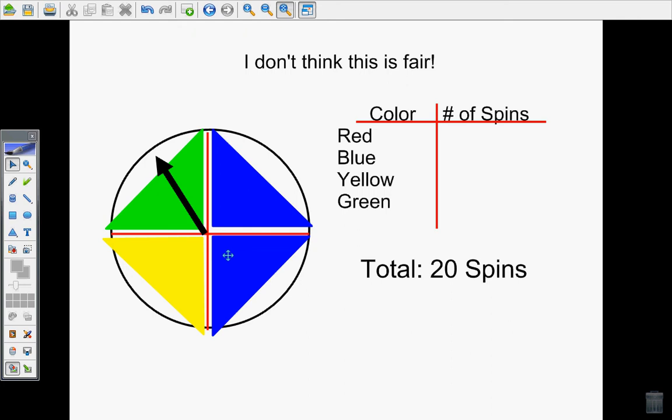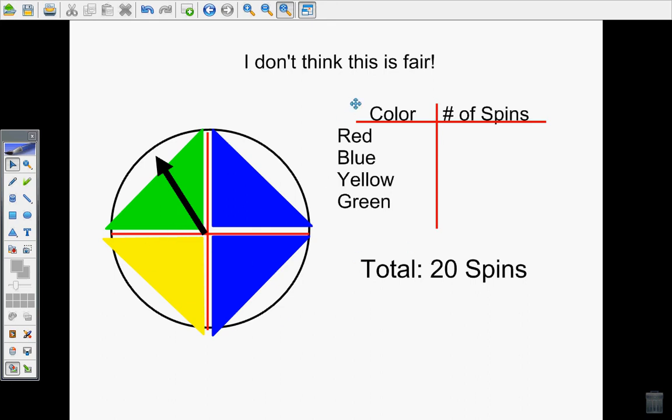Maybe you think it's going to land on 3 times each one. That would be 3 plus 3 plus 3 plus 3, or 3, 6, 9, 12. That's not enough. Maybe 4 then. 4 plus 4 plus 4 plus 4 would be 4, 8, 12, 16. Getting closer, but still not enough. Let's try 5. 5 plus 5 plus 5 plus 5, 5, 10, 15, 20. That's what we wanted, was 20 spins. So I know that each section should get landed on about 5 times.